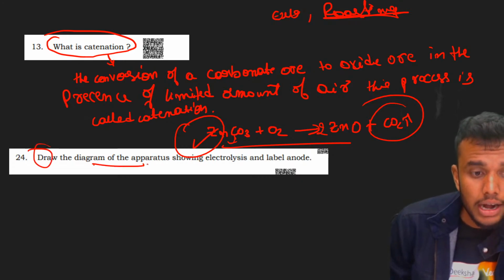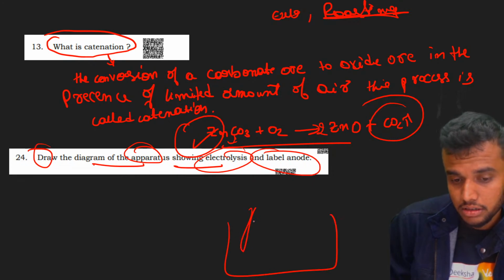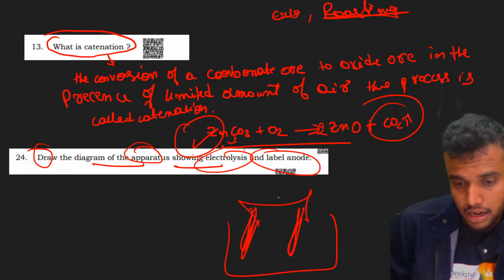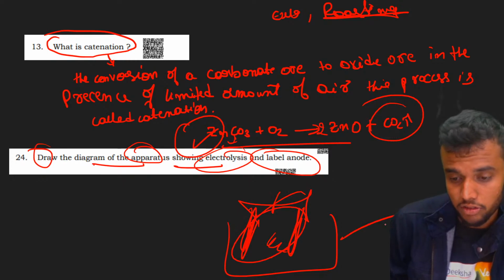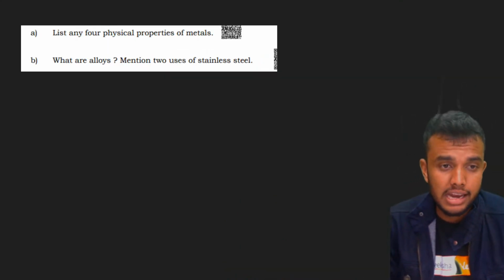Next question is, draw the diagram of the apparatus showing electrolysis and label the anode. Electrolysis, students. This is the electrolysis of water. Very easy. Right. Next, the next question.